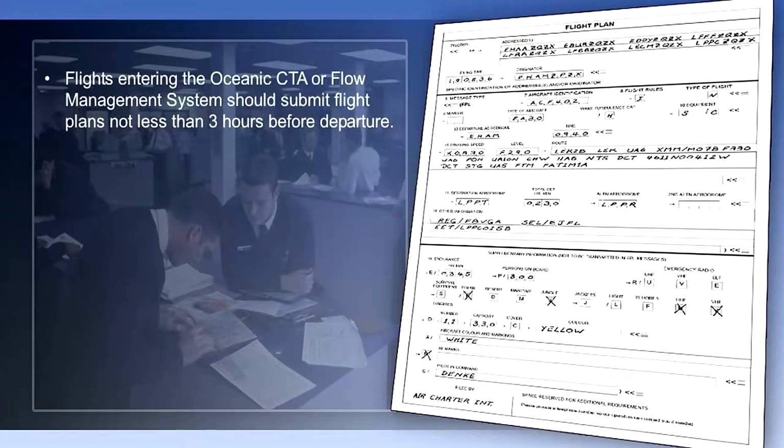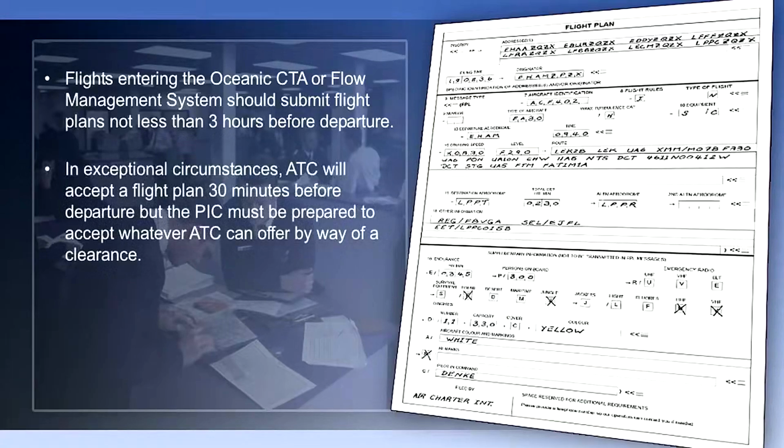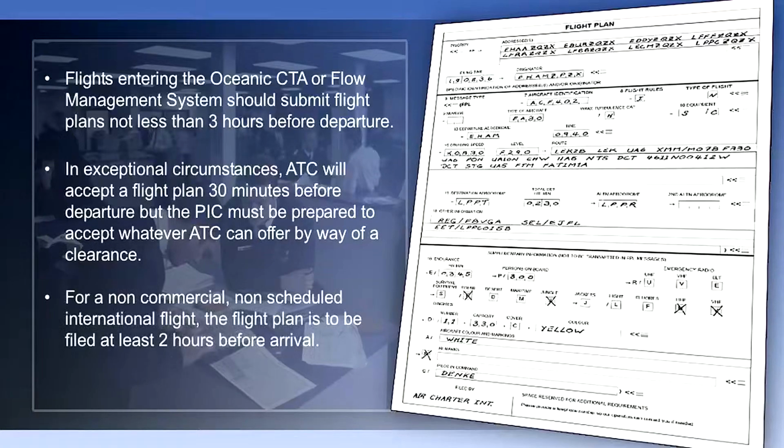In normal circumstances, a flight plan should be submitted at least 1 hour before departure. But this can vary depending on certain circumstances. If a flight is planned to enter the oceanic control area or a flow management system, then the flight plan should be submitted not less than 3 hours before departure.